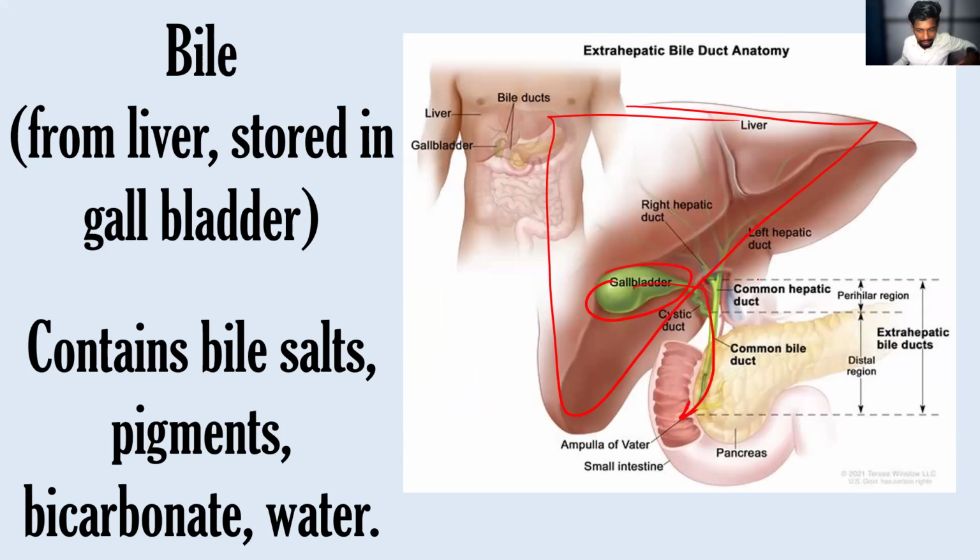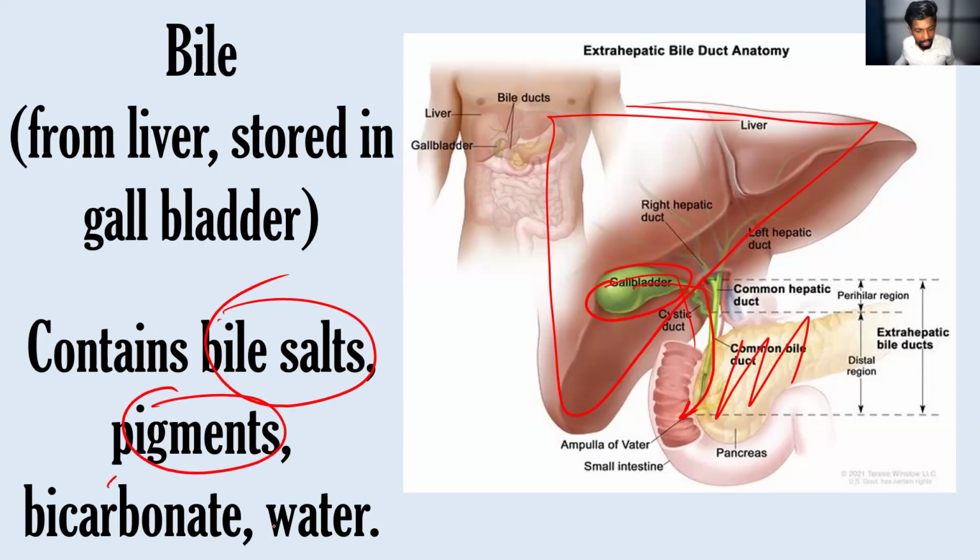So in the small intestine, the pancreas is also releasing the pancreatic juice. Same like that, the gallbladder will release the bile into the small intestine. Inside the bile, we will have the bile salt, the pigments, the bicarbonate, and the water. In the exam, they may ask what are the components that can be found in the bile? So you must be able to answer these questions.